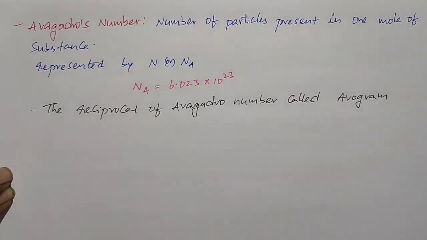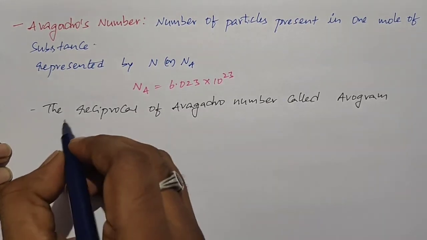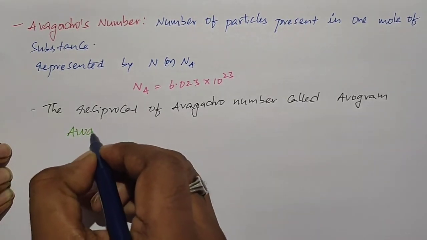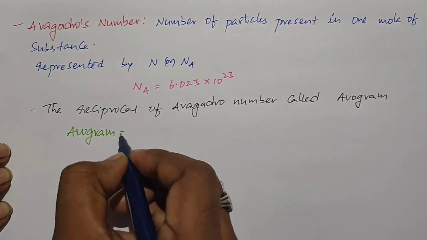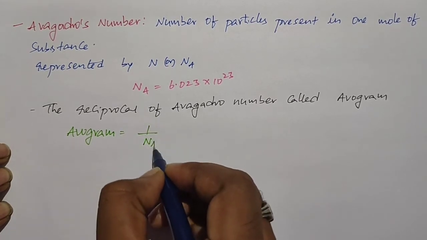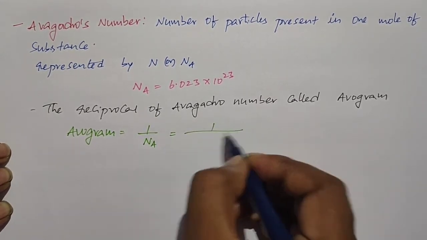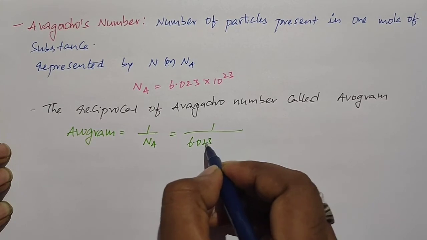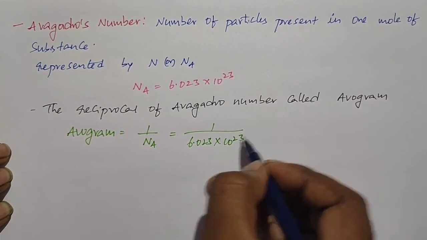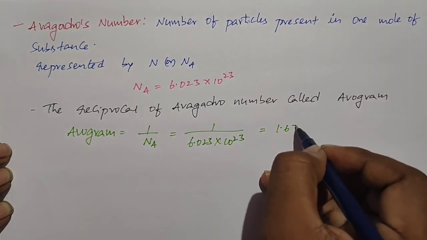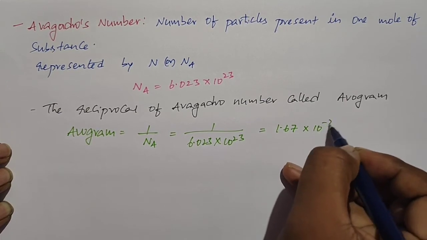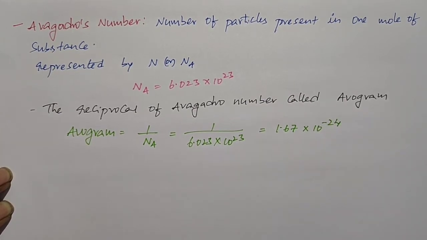So here Avogram is equal to 1 by Avogadro number, that is equal to 1 by 6.023 into 10 power 23, that is equal to 1.67 into 10 power minus 24. This is the value of Avogram.